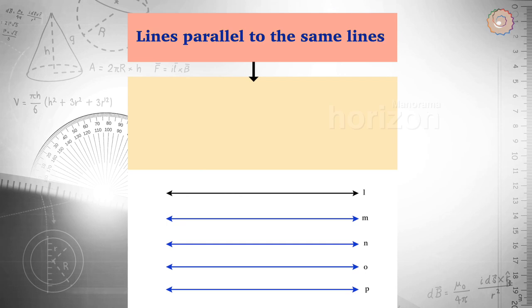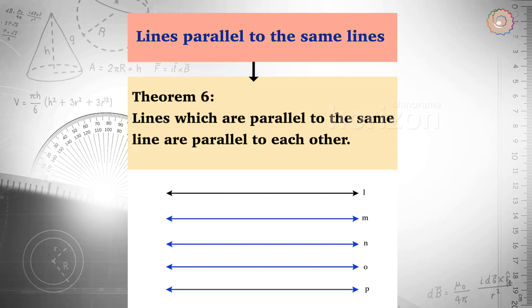So we can conclude that for lines parallel to the same line, we have the theorem: lines which are parallel to the same line are parallel to each other.